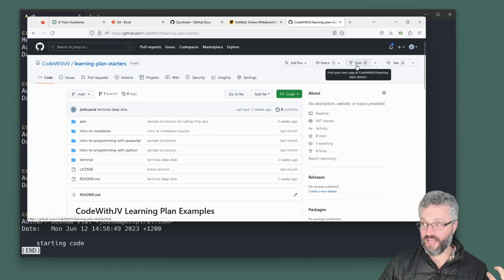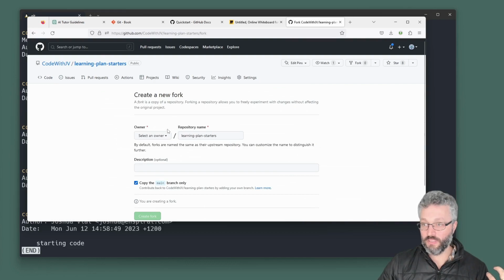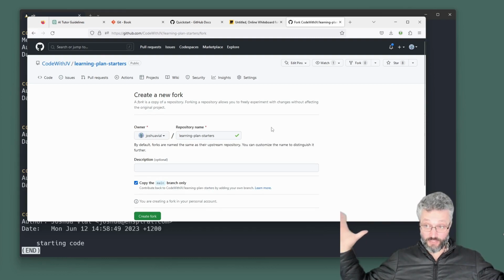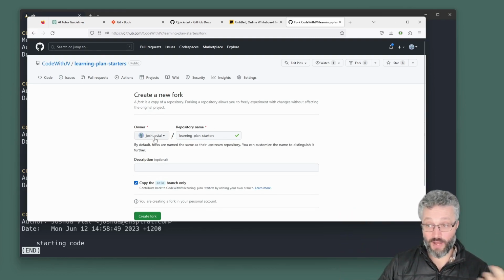So forking says, hey, I want to change this and I want to create a copy of the whole repo, the whole folder, all of the history, all of it, and I want to put it on my personal account. And that's what it means when there's a fork. It means someone has forked that repo. So you can copy just the main branch or untick it, and you'll get all the branches that exist on that repo. I just want the main one for now.